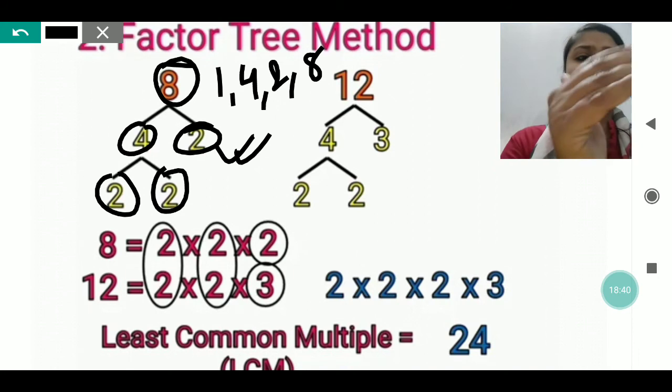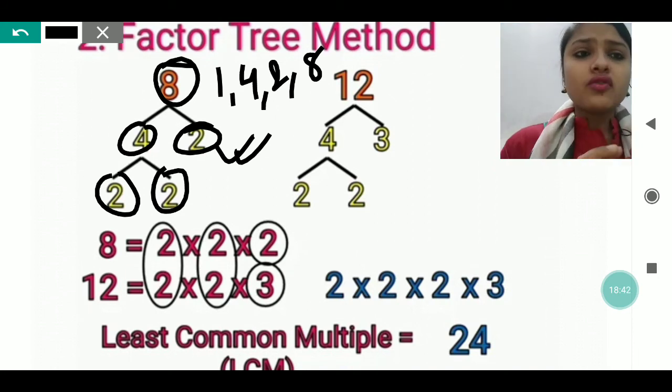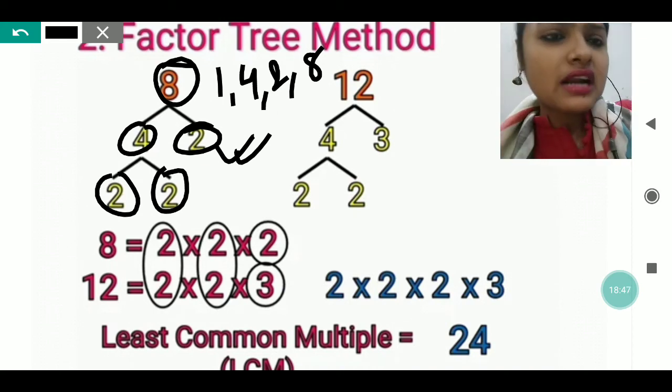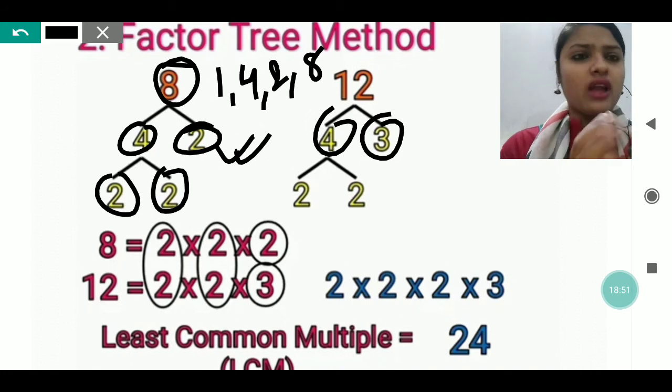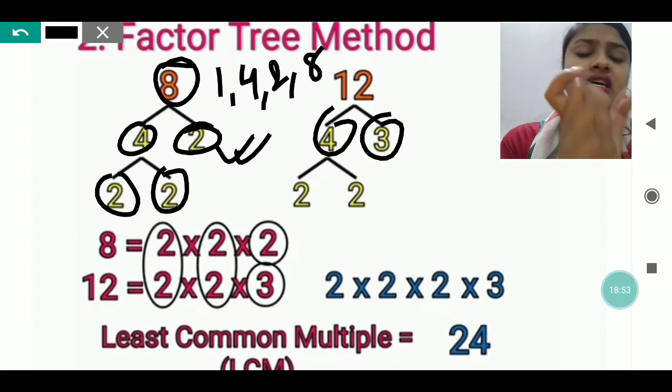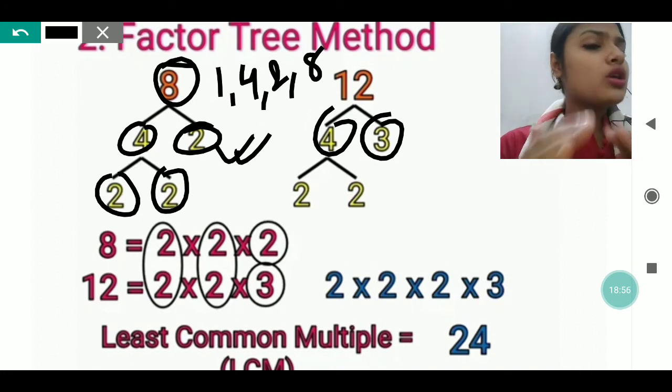In the same way, the factors of 12 I have written. So the factors of 12: 4 into 3 is 12, or 3 into 4 is 12. So that I have got the factors of 12. That is the pairing number which I have got of 12. After that, see, 3 is already in its lowest form.